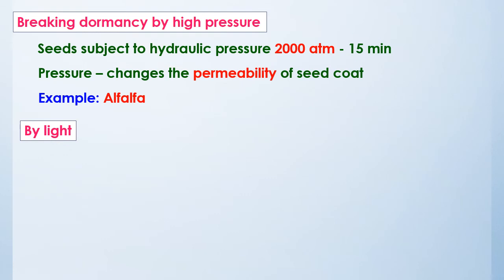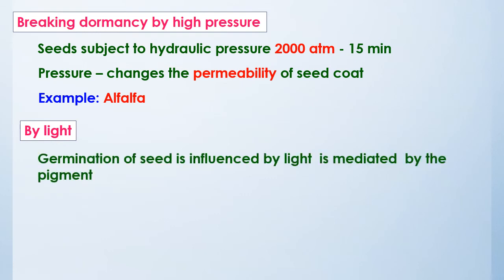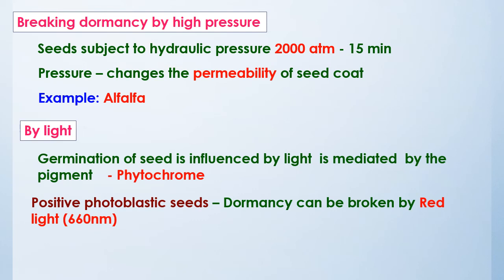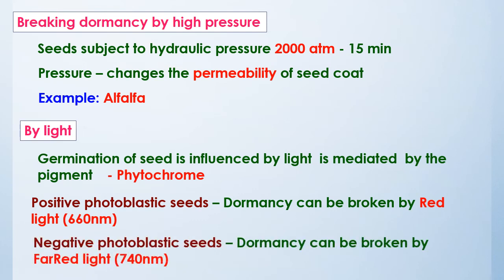Next, by using light. Germination of seeds is influenced by light, and this is mediated by the pigment called phytochrome. Seeds are classified depending upon the light requirement into 2 types, positive photoblastic seeds and negative photoblastic seeds. For positive photoblastic seeds, the dormancy can be broken by using red light having a wavelength of 660 nanometers. For negative photoblastic seeds, the dormancy can be broken by using far red light of wavelength 740 nanometers.